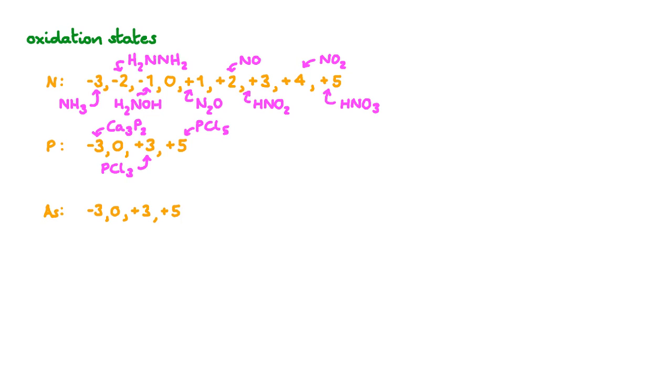Arsenic exhibits similar behaviour, showing oxidation states of -3, 0, +3 or +5. While antimony and bismuth in compounds tend to only exhibit the +3 or +5 oxidation states.